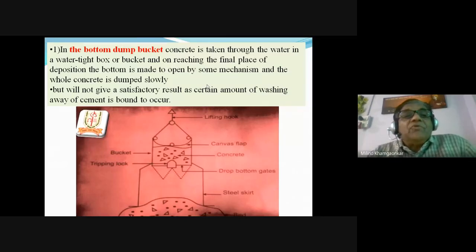There are 4 to 5 methods while carrying out this underwater concreting. The first method is called the bottom dump bucket method. Bottom dump bucket method.